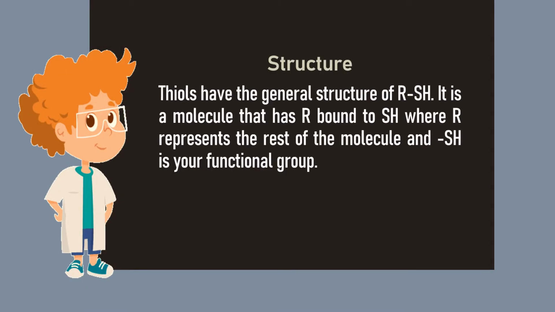Thiols have the general structure of RSH. It is a molecule that has R bound to SH, where R represents the rest of the molecule and SH is the functional group. The R is any carbon chain or group, and attached to one of the carbons of that group is a sulfur atom and a hydrogen atom.